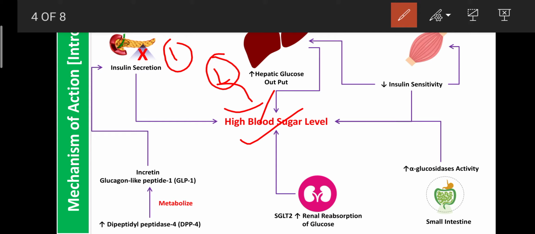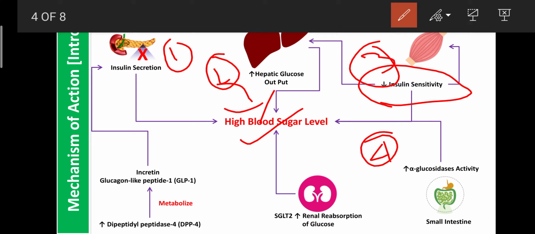And the third mechanism for elevated sugar level is decreased activity of insulin on the insulin receptor, or insulin failing to bind on the insulin receptor. So due to that also, the blood sugar level increases. Then another reason is increased activity of the alpha glucosidase enzyme in the small intestine. This enzyme enhances the absorption of glucose as well as the metabolism of polysaccharide into monosaccharide. So due to increased activity of this enzyme, the blood sugar level also increases.